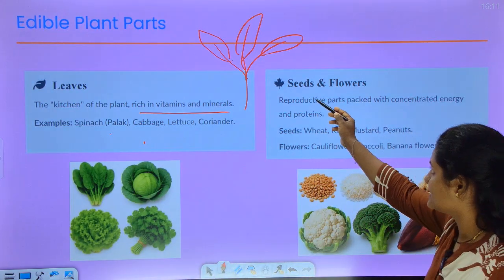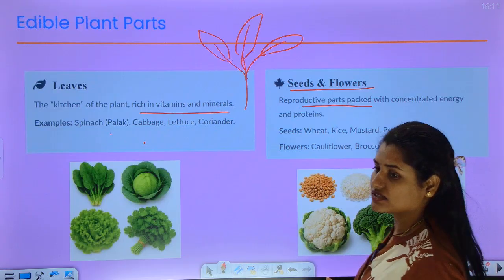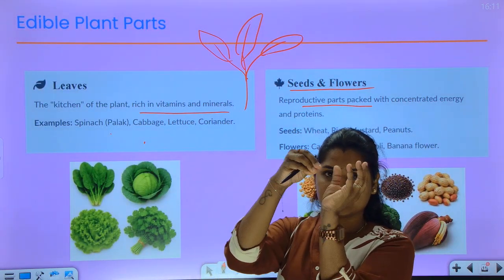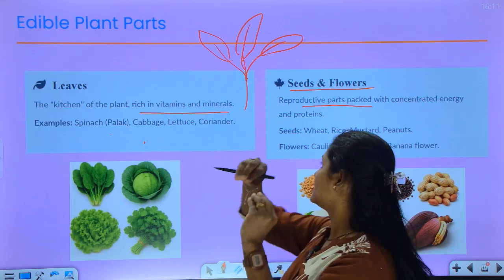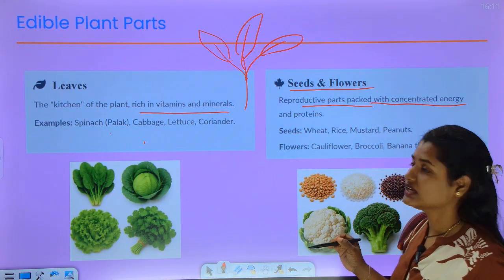And coming to seeds and flowers, these are the reproductive parts. Seeds come from flowers. Here you will get the seeds. If this is the flower, you will get the seeds from it. These are packed with concentrated energy and proteins.